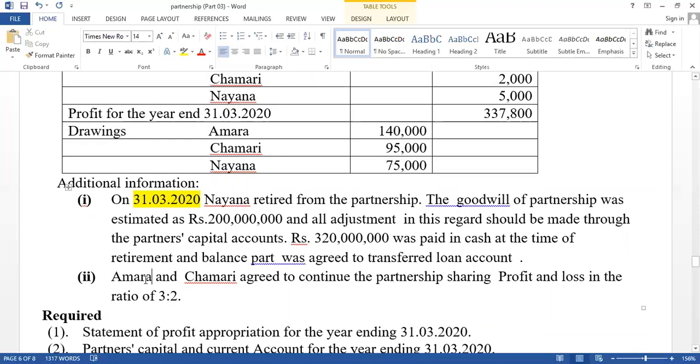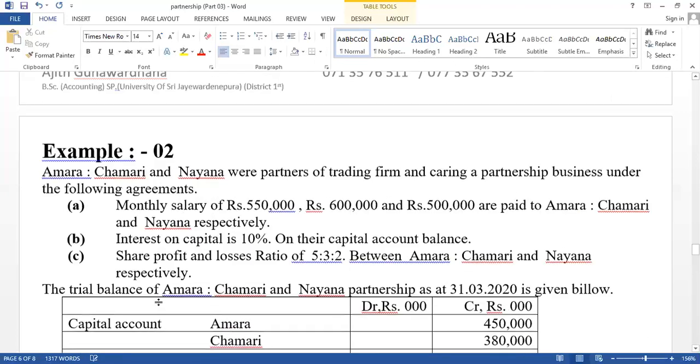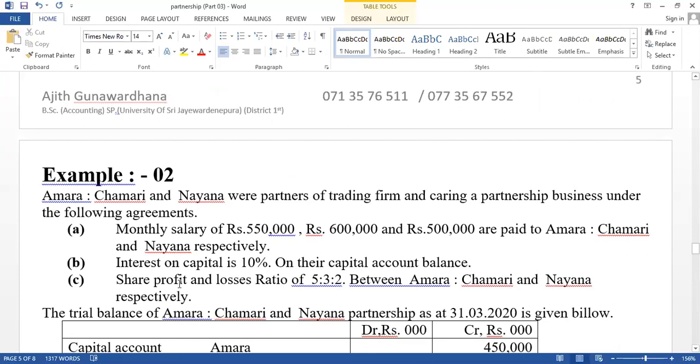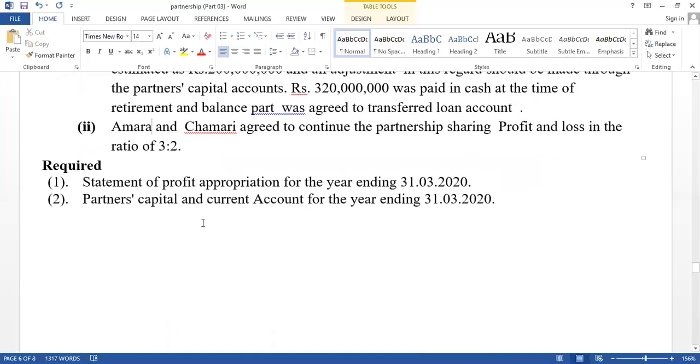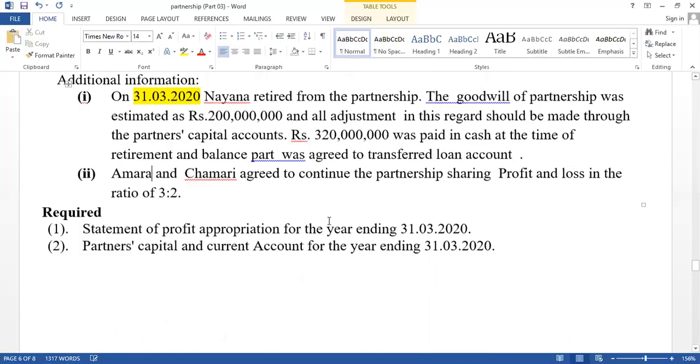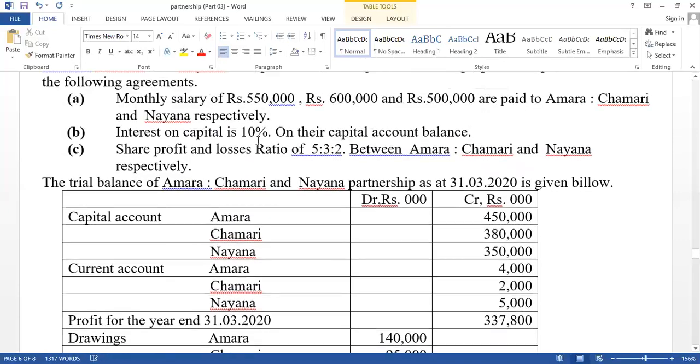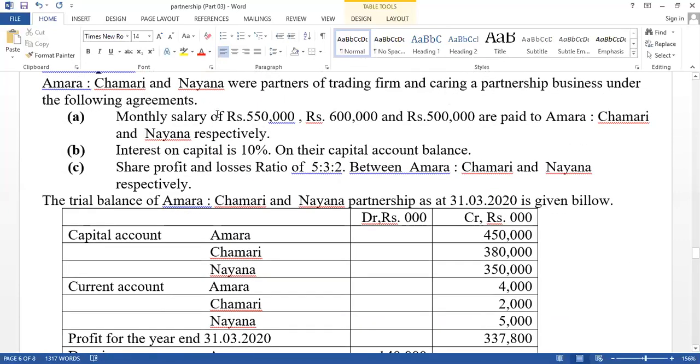Therefore, think about it: the new agreement cannot be applied when we are going to appropriate profit. Now all the old agreements should be applied for appropriating profit. All three partners are available, and the retired partner is also available. Therefore, we have the statement of profit and profit appropriation accounts, and the partners' capital and current accounts. From the beginning, the appropriation part should be done. The reason is the retired partner is also available. Monthly salary is given for the three partners.